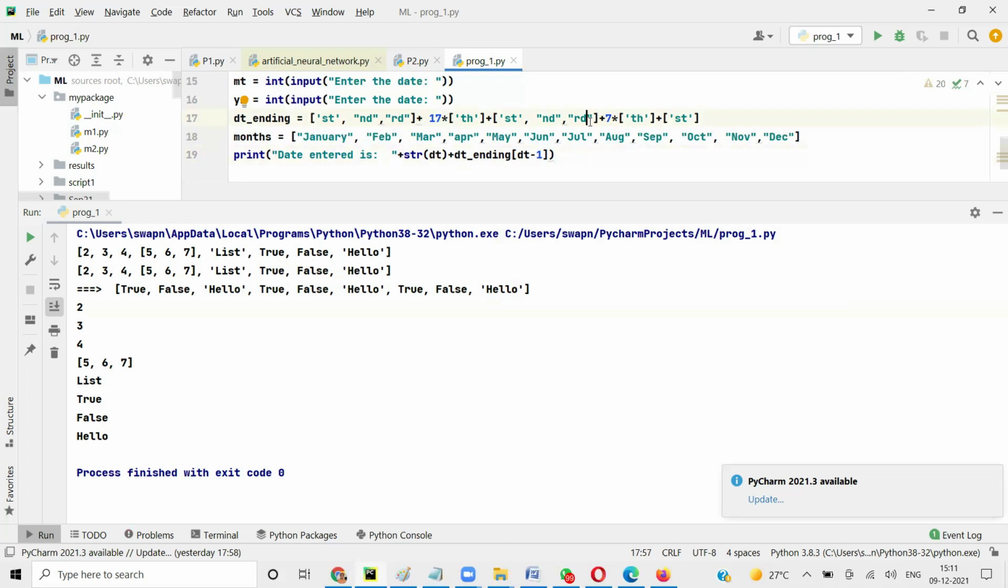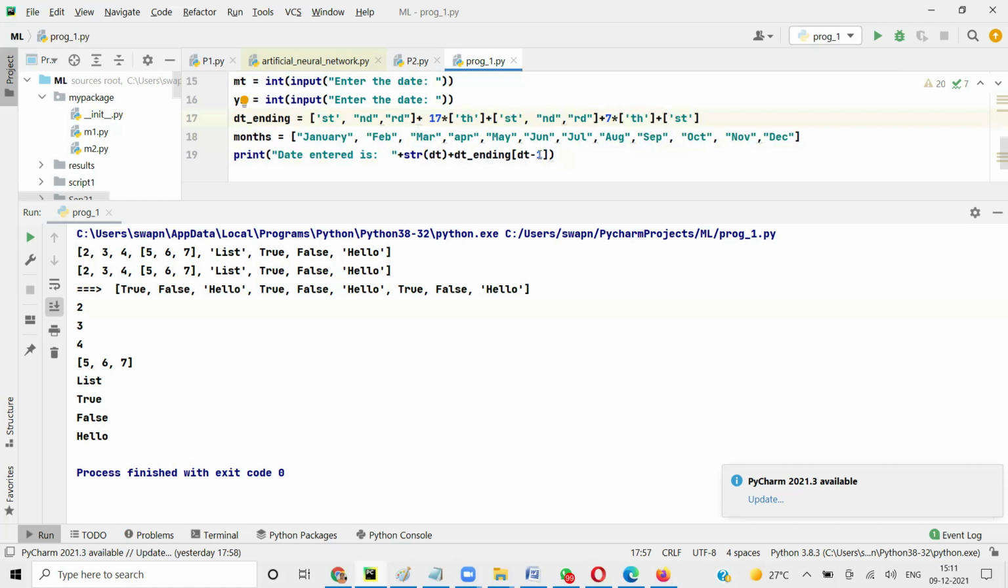So just repeat once more the dt minus 1 part. Tell me what you understood and then I'll tell. I understood till the indexing and the value part, but why are we indexing date minus 1? Indexing, so date ending has all these values, right? You have to pick one of these. So if the date is 1, we need to pick the 0th index. If the date is 5, we need to pick 5 minus 1, the 4th index. Oh, that's why.